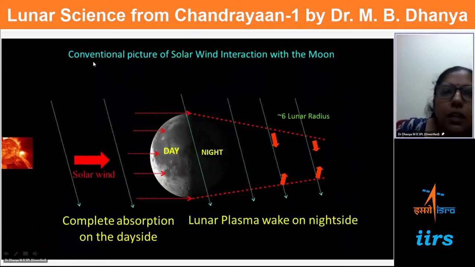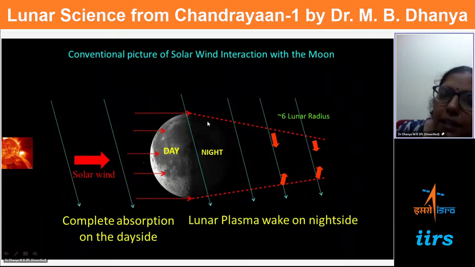Now, what we thought of the Moon when it interacts with the solar wind is what we call the conventional picture. The Moon sees two different plasma regions, that is okay, but what can the Moon do to this plasma, or what can this plasma do to the Moon? Initially it was thought that the Moon simply absorbs these charged particles. It is like a sponge. It absorbs all these particles. So there is complete absorption.